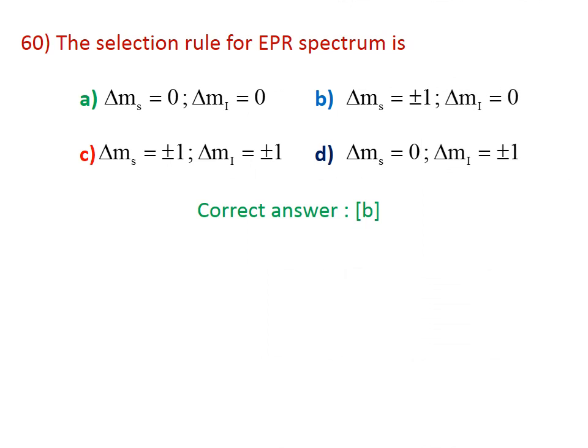Question number 60. The selection rule for EPR spectrum is, the correct answer is B. Delta ms will be equal to plus or minus 1, delta mI will be equal to 0, and this is the selection rule for EPR spectrum. The correct answer is B.